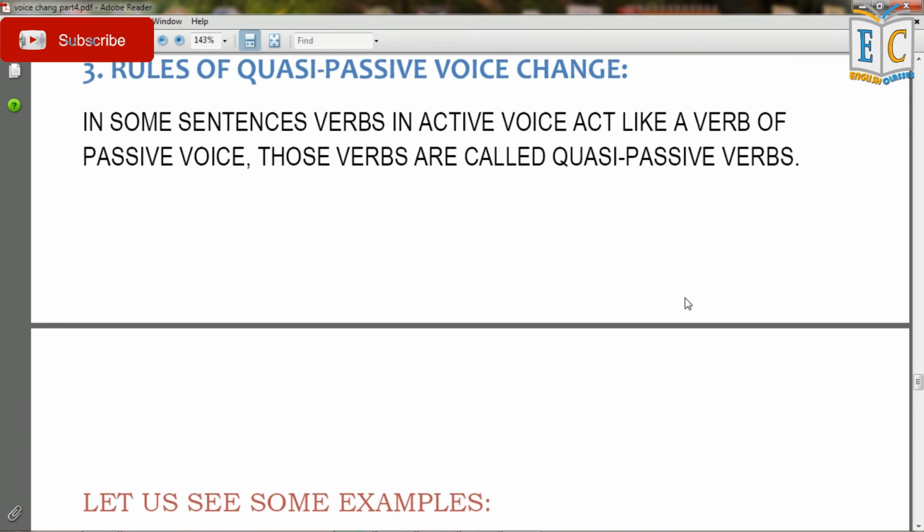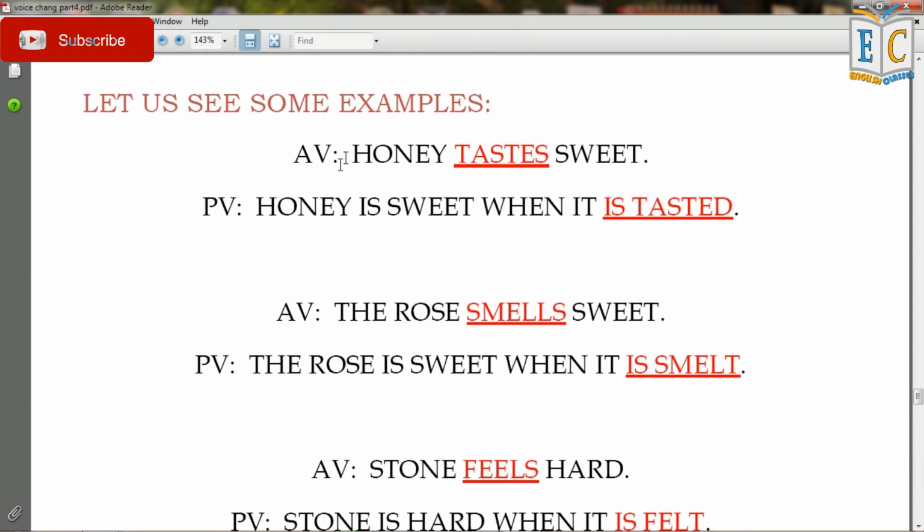Three is rules of quasi-passive voice change. In some sentences, verbs in active voice act like a verb of passive voice. Those verbs are called quasi-passive verbs. Let us see some examples. In active voice, "Honey tastes sweet." In passive voice, it becomes "Honey is sweet when it is tasted." In active voice, "Rose smells sweet" becomes in passive voice, "The rose is sweet when it is smelled."